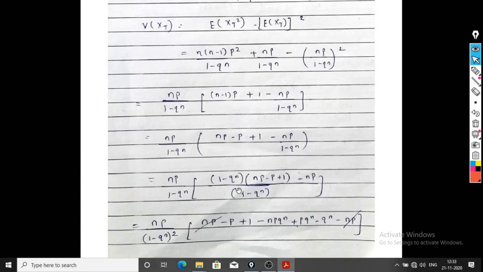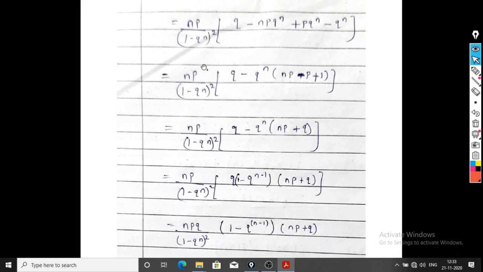This 1 minus q raised to n and 1 minus q raised to n becomes 1 minus q raised to n square. So we get np upon 1 minus q raised to n square in bracket q minus np q raised to n plus pq minus q raised to n. So np upon 1 minus q raised to n square. This q minus q raised to n is constant throughout this term. So in bracket we get np plus, becomes minus p plus 1. So np upon 1 minus q raised to n square in bracket q minus q raised to n. What is 1 minus p, which is q?